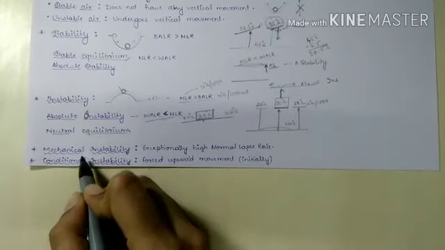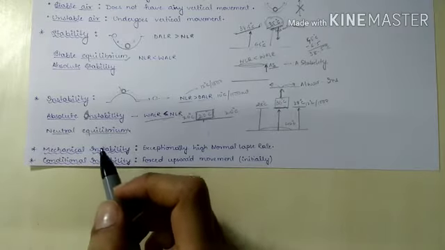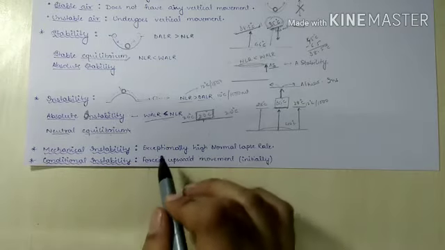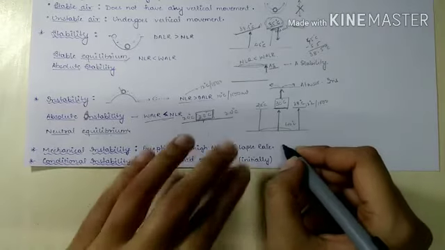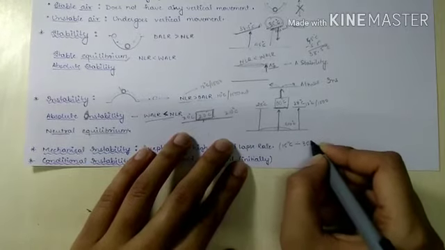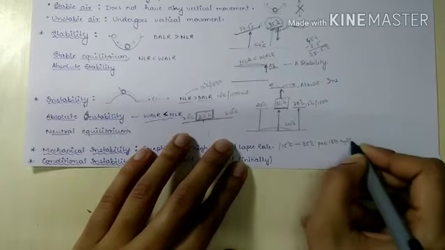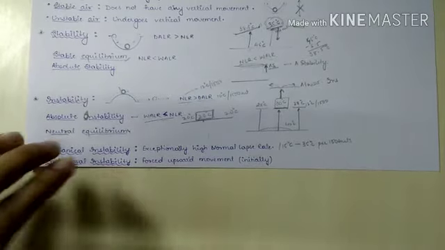Now next we have mechanical instability. So in mechanical instability, what will happen? There is an abnormal condition where we have an exceptionally high normal lapse rate. So consider it to be 15 to 35 degrees Celsius per 1000 meters. In such a condition, the upper layer of the atmosphere will become exceptionally cold. Why will it become exceptionally cold?